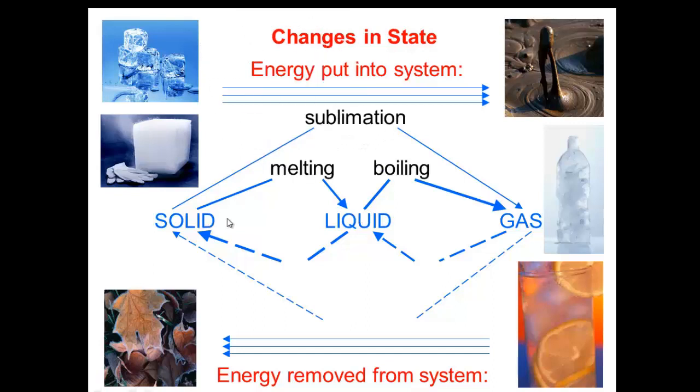To change from solid to liquid is called the melting process, and from liquid to gas is called the boiling process, and from solid to gas directly is called the sublimation process. From liquid to solid is called freezing. From gas to liquid is called condensation, and from gas to solid directly is called deposition. And during changes in state, the energy will change by increasing or decreasing.